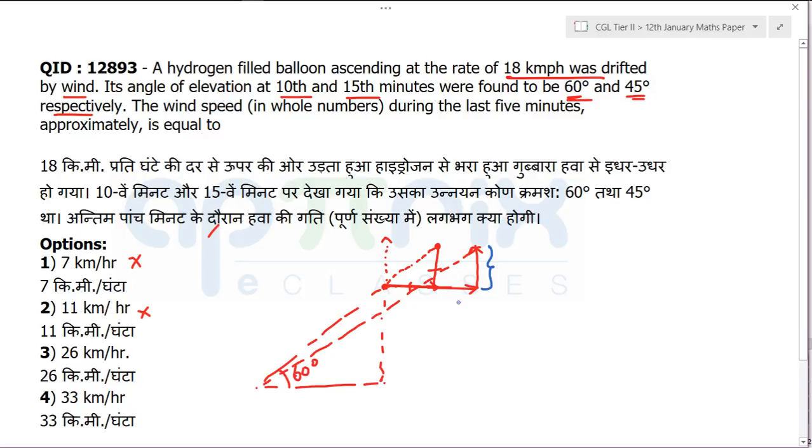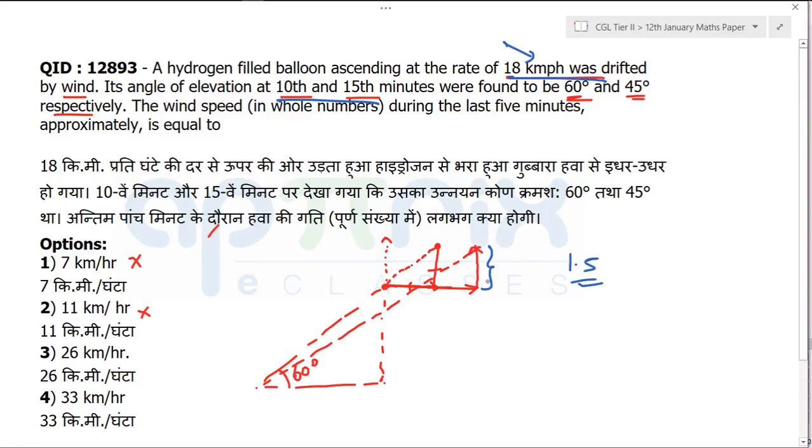Balloon is going up, sorry. This vertical distance will be covered by that 18 km per hour. In how many minutes? In 5 minutes. So 5 minutes is nothing but 1/12 of the hour. So 1/12 of the hour means 18 km per hour, 1/12 will be 1.5 kilometers. I'm writing it, 1.5 kilometers is this vertical distance.